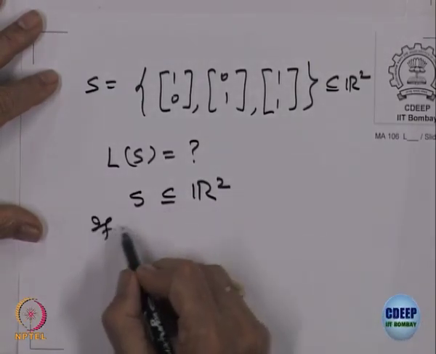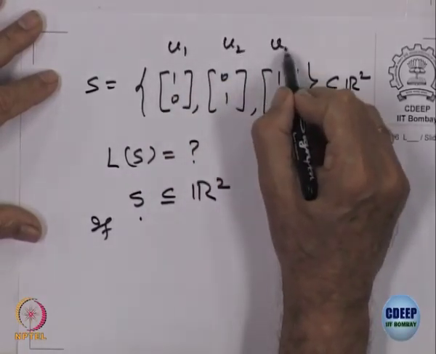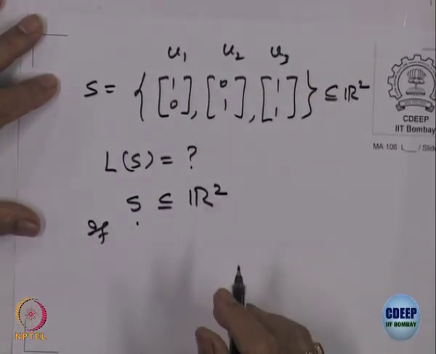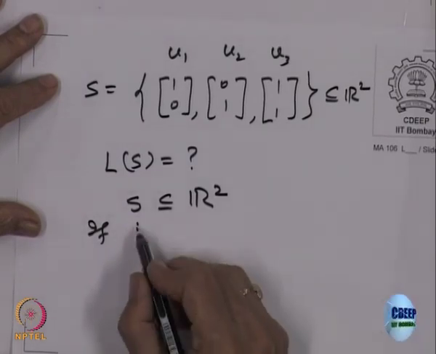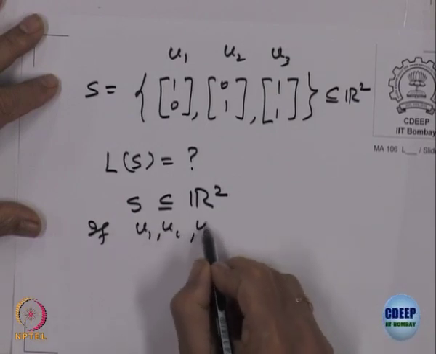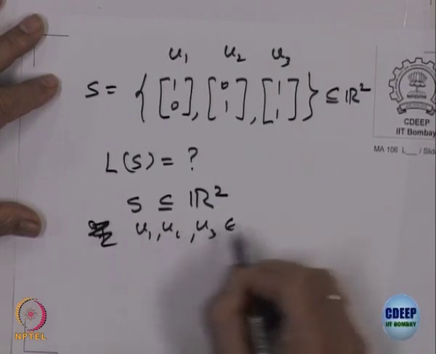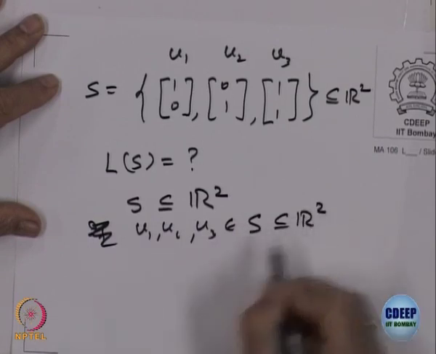So, call this V 1, call this V 2 and call this V 3, just for the sake of it, instead of writing the matrix every time. V 1, V 2, V 3 belong to S, which is a subset of R 2. So, what does that mean?